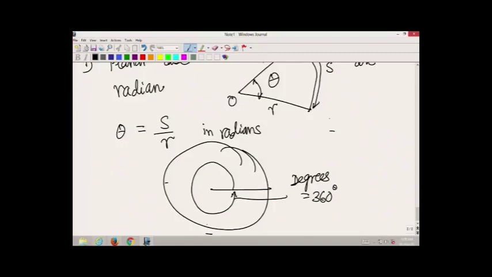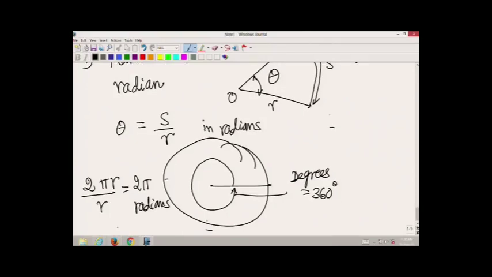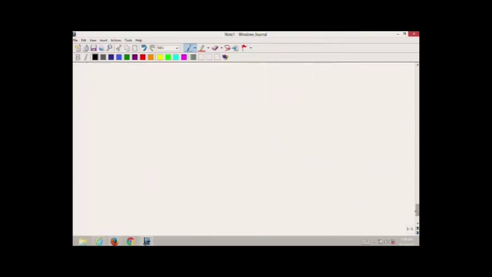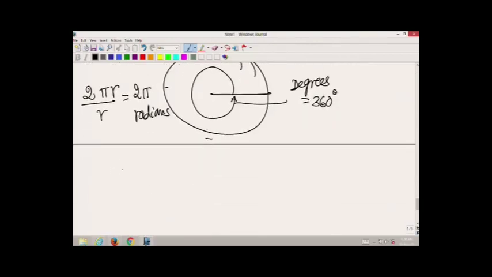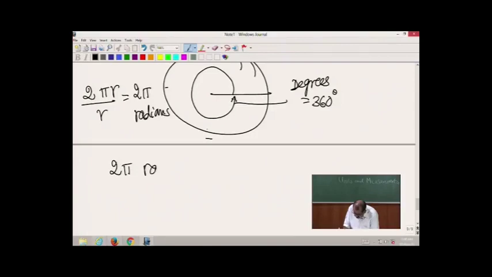In terms of degrees, the angle is 360 degrees, but in terms of radians, the total arc length moved when I go around a circle is 2 pi r, and if I divide that by r, that means in terms of radians I have got 2 pi radians. So, therefore, 2 pi radians is equal to 360 degrees.